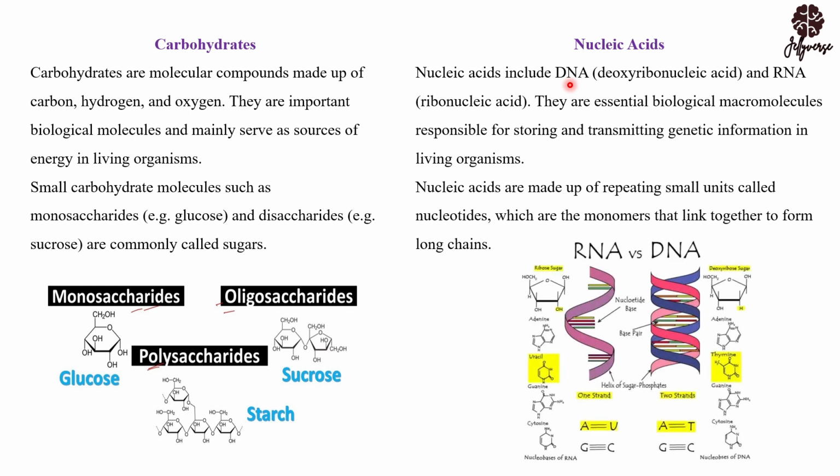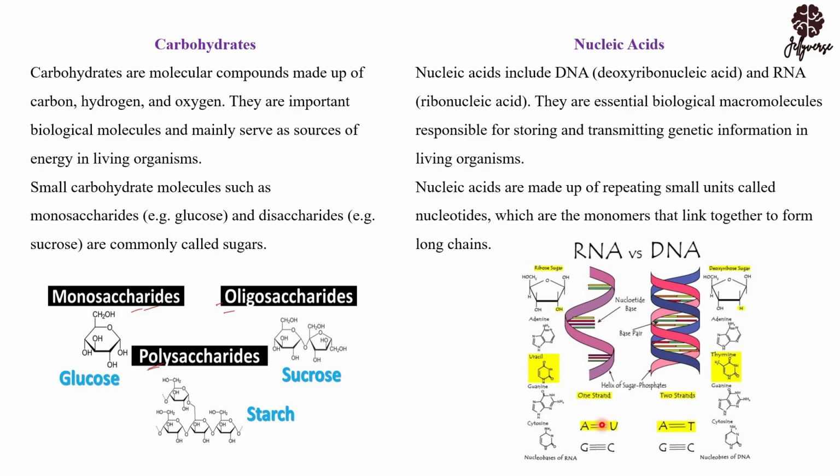So this is a typical example of a sketch or an image that shows RNA versus DNA. RNA is usually single-stranded, or it has only one strand. DNA is double-stranded. And we are having uracil in RNA, but instead of having uracil in DNA, it is replaced with thymine. So for now, that's the difference between the two. And now let's move on.